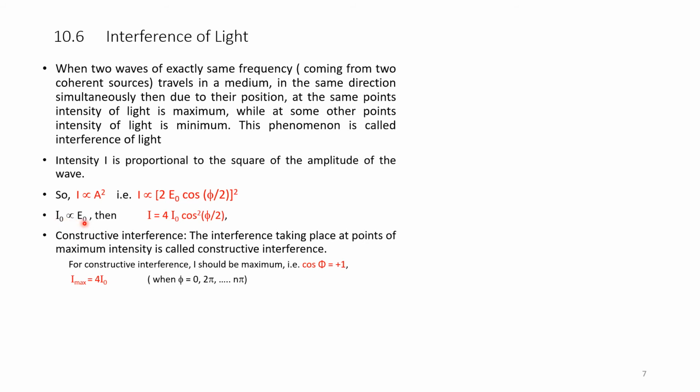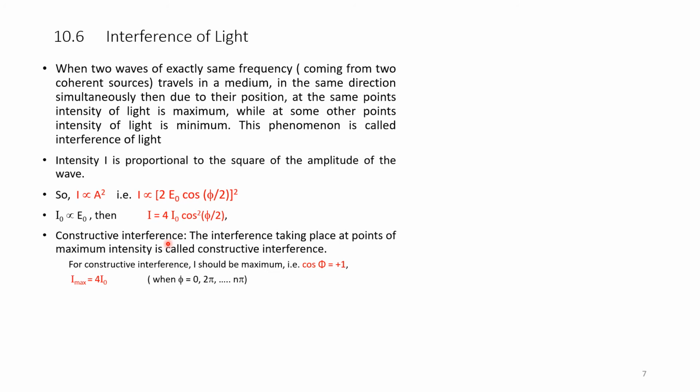Then (2 I naught) whole square becomes 4 I naught. I is equal to 4 times I naught into cos square phi by 2. This is the basic equation for intensity and the relationship between peak intensity and the phase difference.